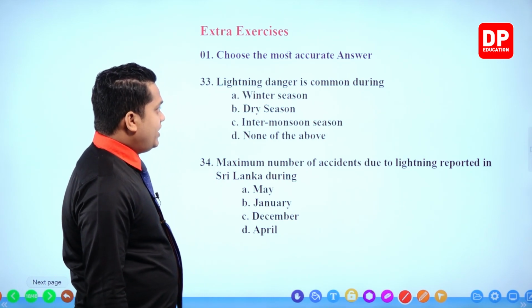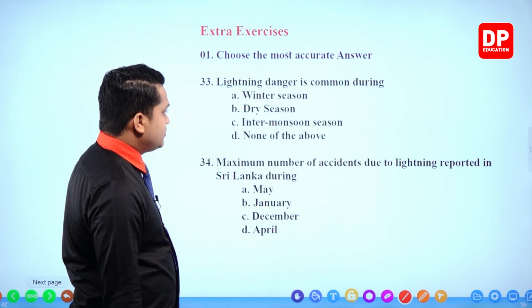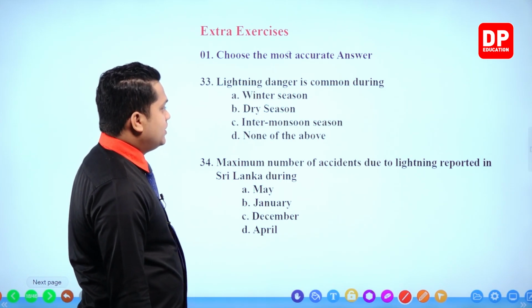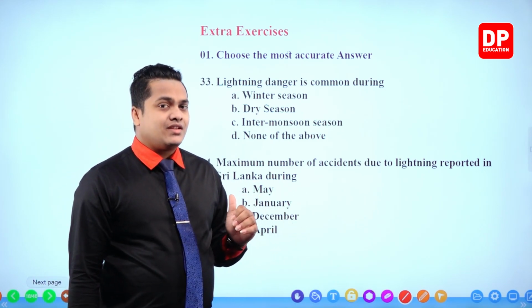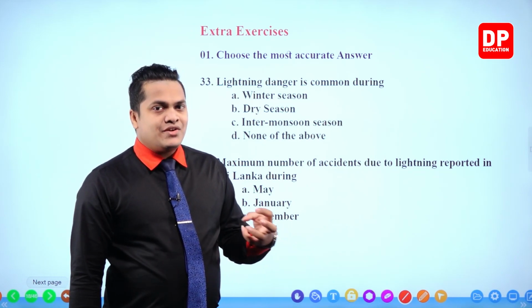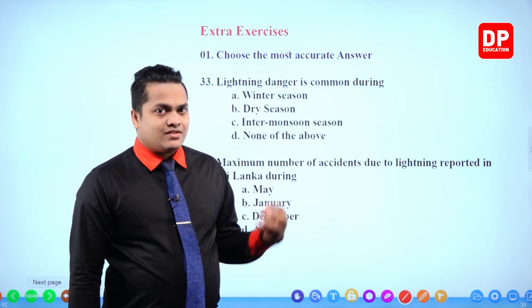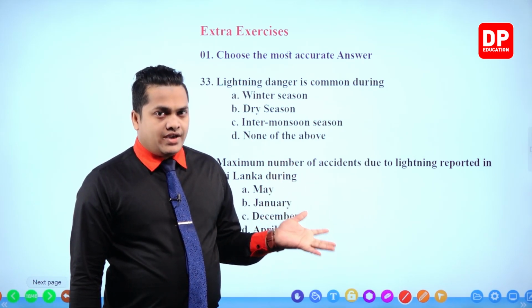Lightning danger common during winter season, dry season, intermonsoon season, none of the above. So when I was discussing the previous question related to the intermonsoonal rains, I told you that during the period of intermonsoonal rains, my dear children, this lightning hazard is going to be very high.